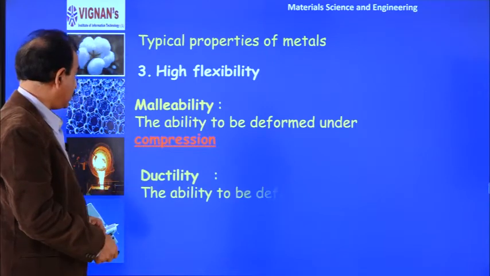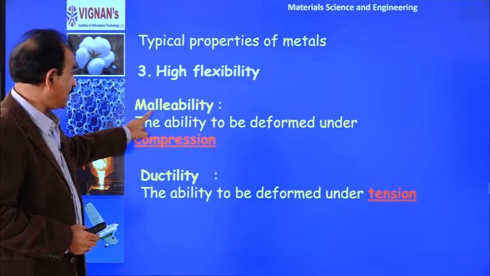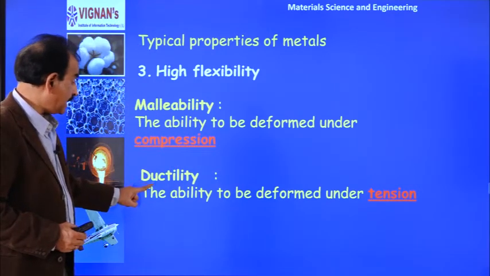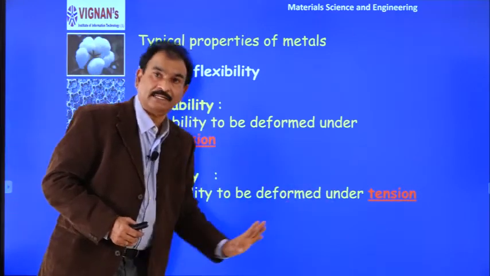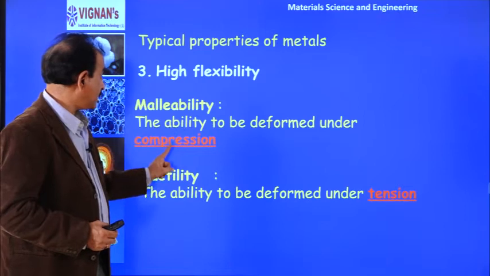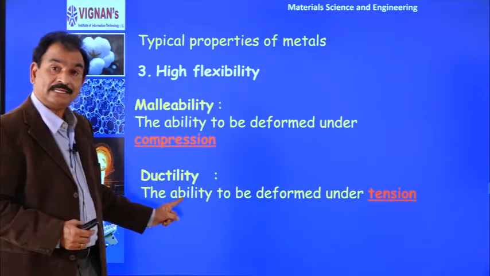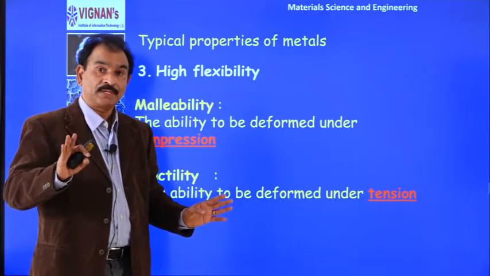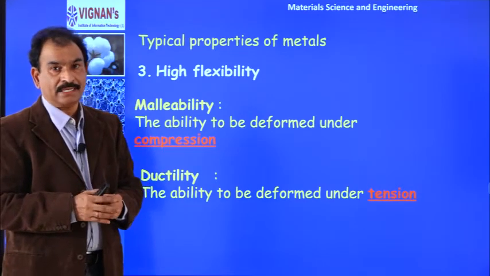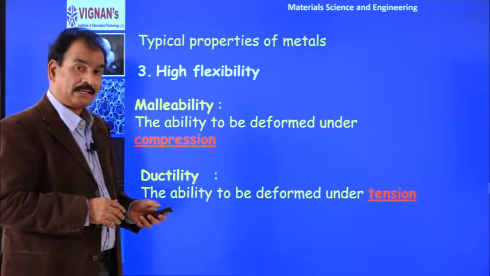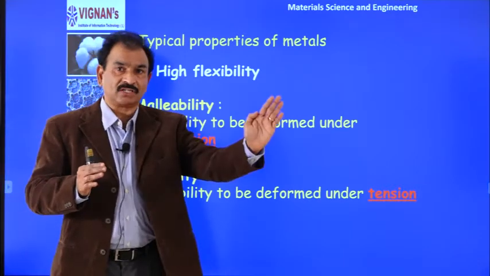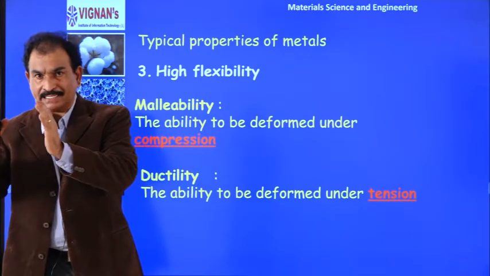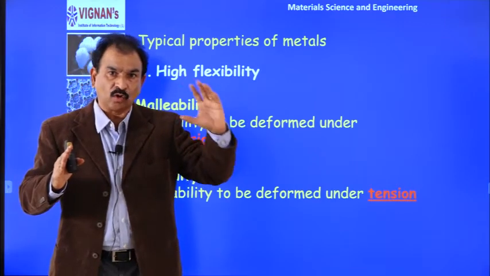That flexibility we can explain in two forms. One is malleability, that is the ability to deform under compression. The second is ductility, the ability to deform under tension. Only metals have these two properties. Not ionic, not covalent. Why is it so? It is again due to the electrostatic forces. See, if we go back to the structure, in the metal lattice, on one side we have an electron cloud, on the other side you have the metal ion core. The metal ion core is very high density, the electron cloud is very low density.